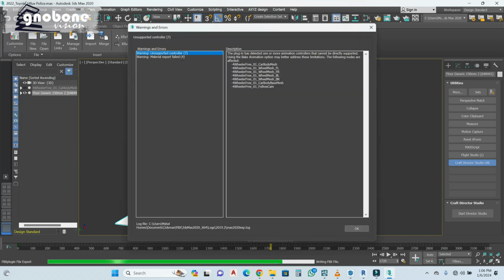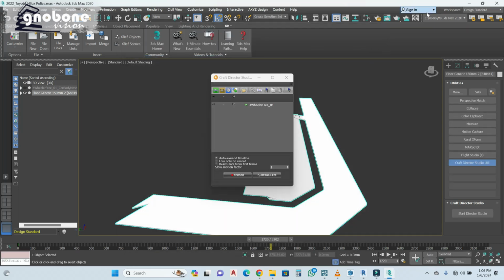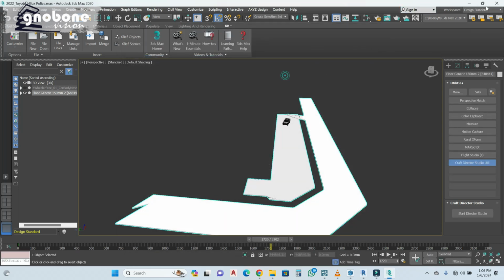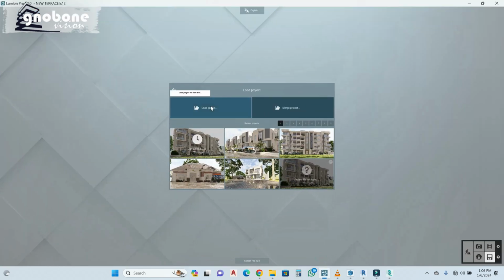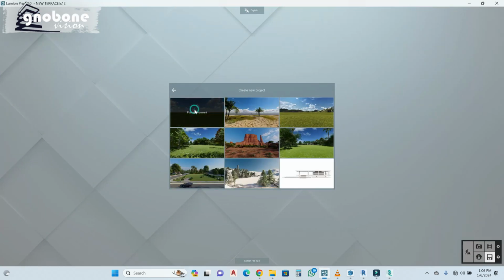Okay, so as soon as it exports everything, it's okay. That detected that there is a plugin animation, etc. So hit OK. So this is done. So when we're done with this, we go to our Lumion. Let's start creating.